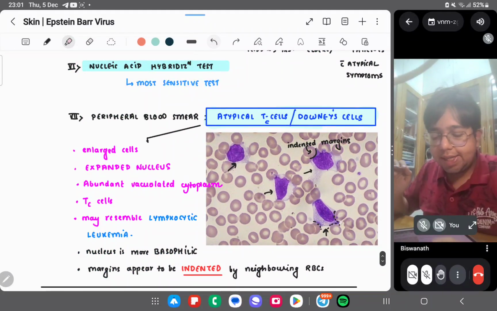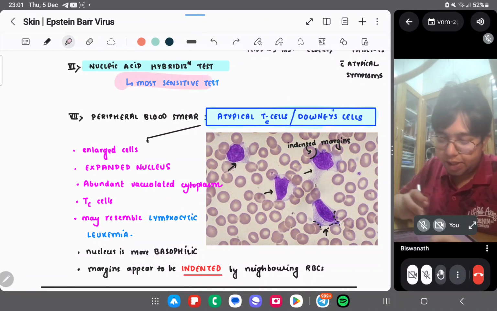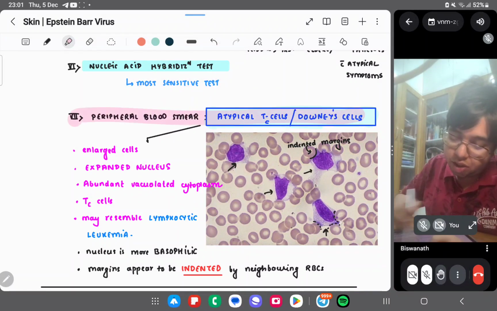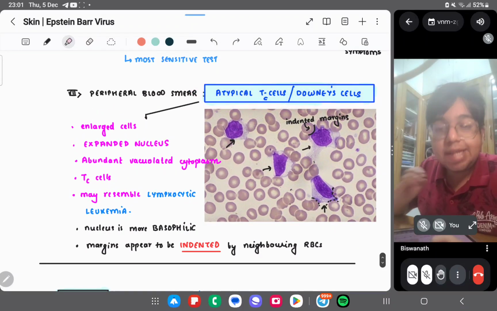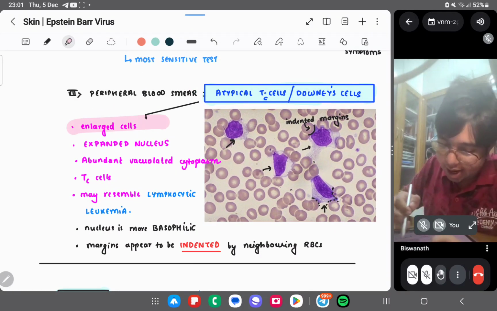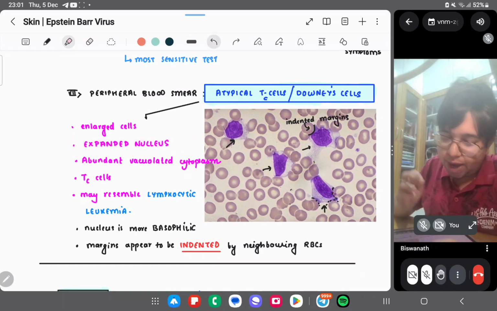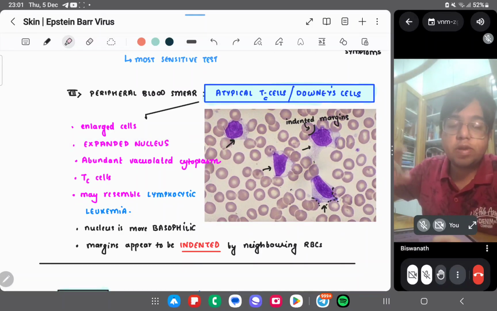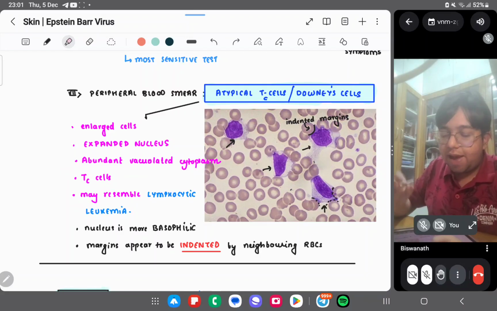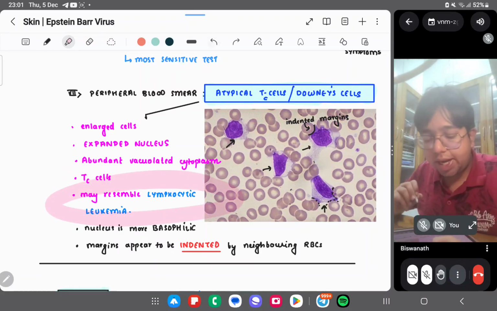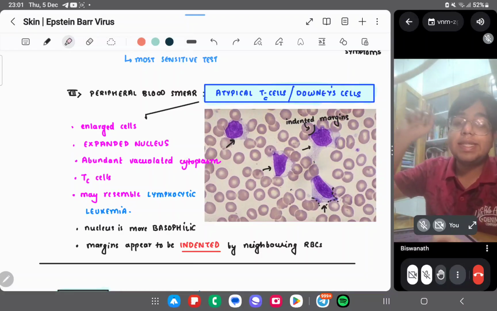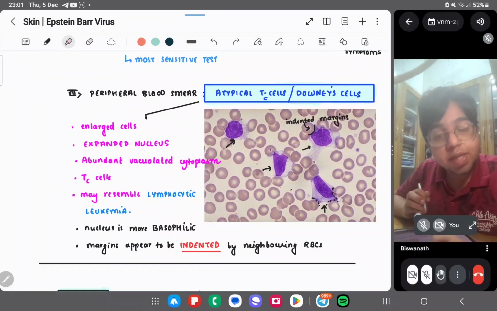You can do a nucleic acid hybridization test, the most sensitive test. In peripheral blood, you can see atypical T cells, or Downey cells. They are Downey cells: enlarged, big cells with an expanded nucleus, a higher nucleocytoplasmic ratio, and abundant vacuolated cytoplasm. They are T cells basically, and resemble lymphocytic leukemia. It is a very good differential diagnosis of lymphocytic leukemia.